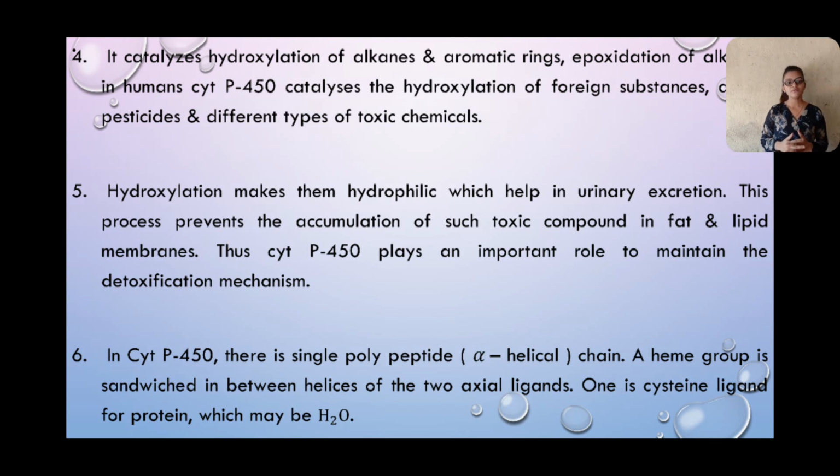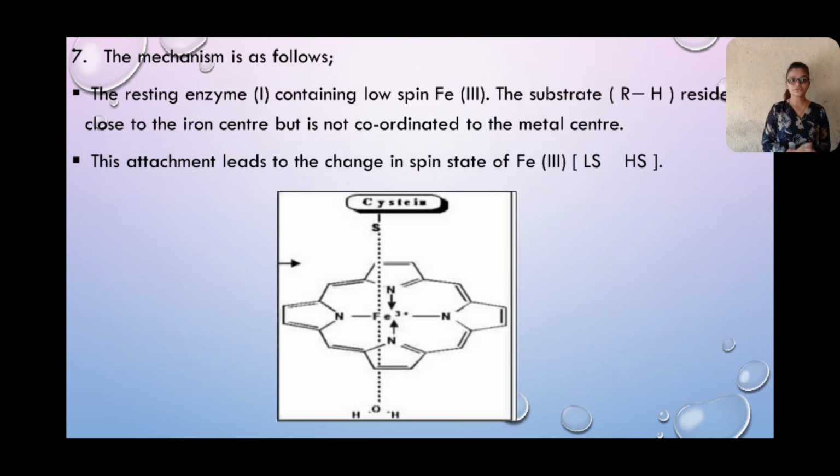In cytochrome P450, there is a single polypeptide alpha helical chain. A heme group is sandwiched between helices with two axial ligands. One is a cysteine ligand and the other is a ligand from the protein, which may be water. The mechanism is as follows. First one is the resting enzyme 1 containing low spin iron 3. The substrate R-H resides close to the iron center but is not coordinated to the metal center. Then this attachment leads to the change in the spin state of iron 3, from low spin to high spin.